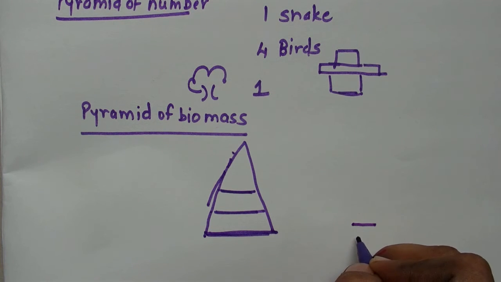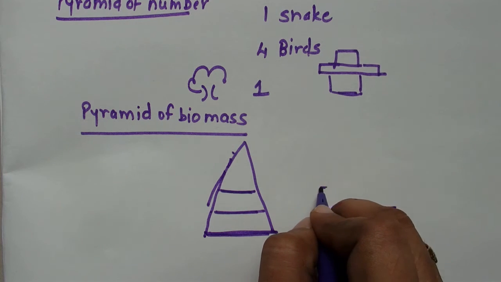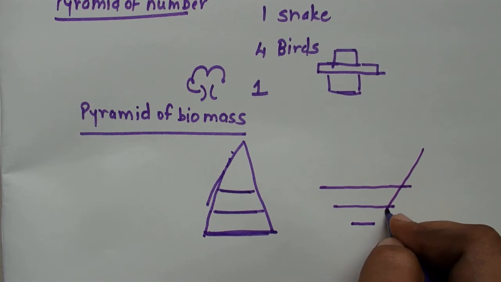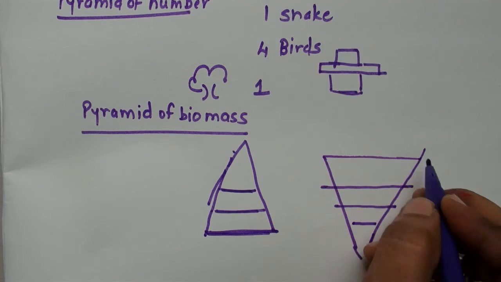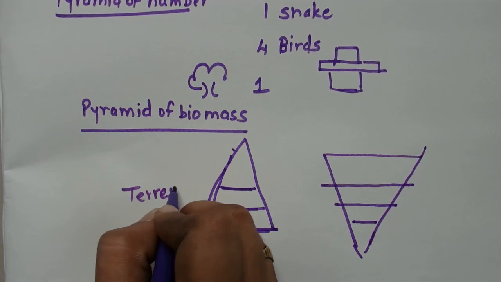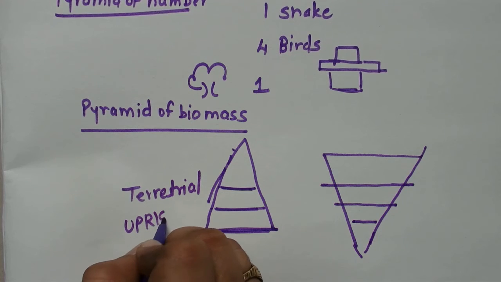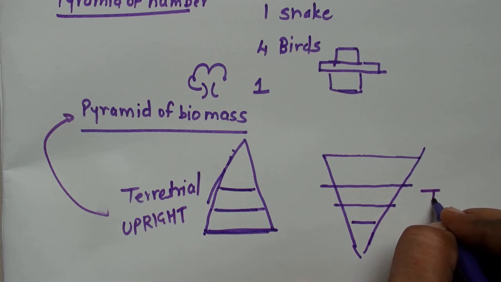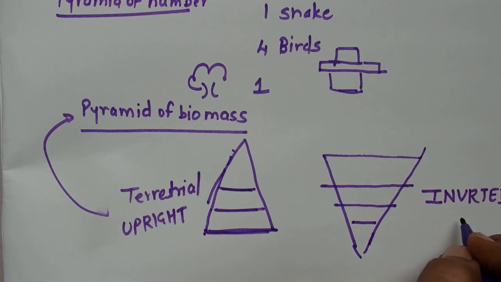In aquatic ecosystem, imagine phytoplanktons, zooplanktons, small fish and big fish. If you consider mass of phytoplanktons, it is very less as compared to zooplanktons, and as compared to small fish, mass of zooplankton is less. So this gives us inverted pyramid. So terrestrial pyramid is always upright and aquatic pyramid of biomass is always inverted.